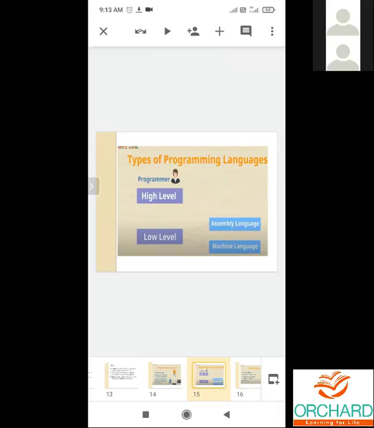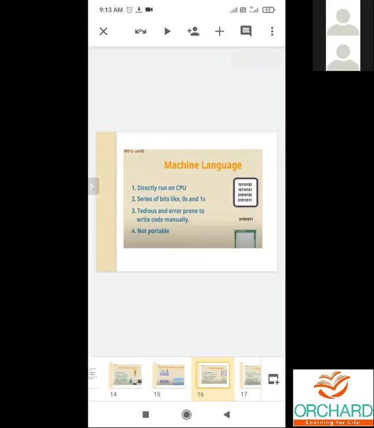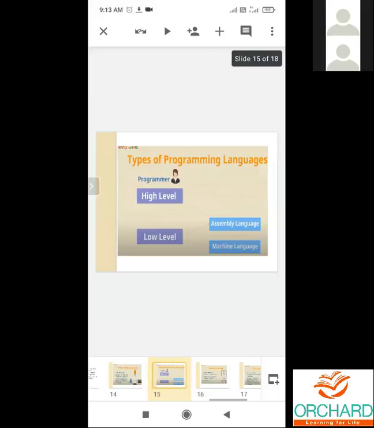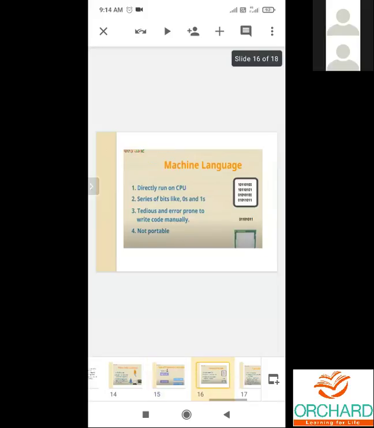The low-level language is a machine-dependent language. Code written for one machine cannot be used for another machine. This low-level language is further divided into two types: machine language and assembly language.